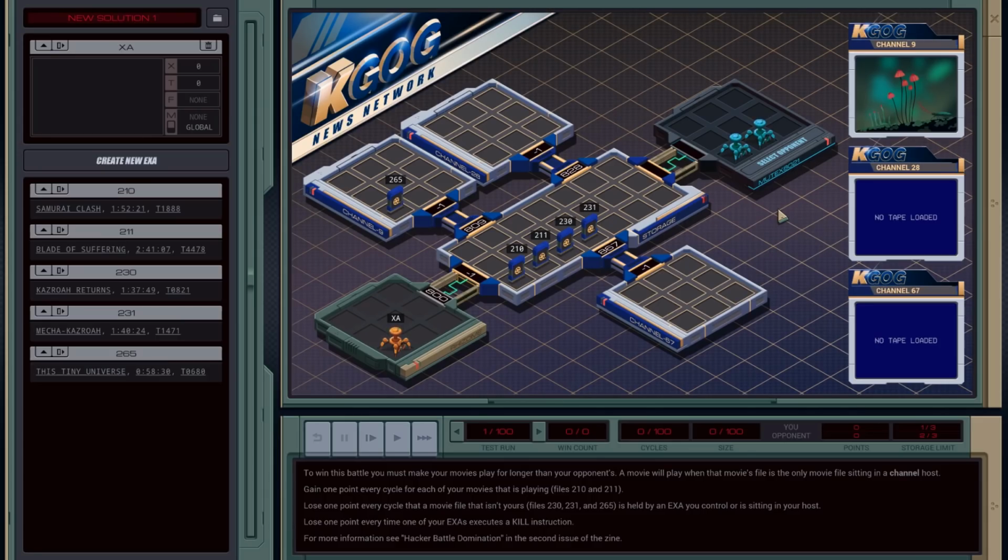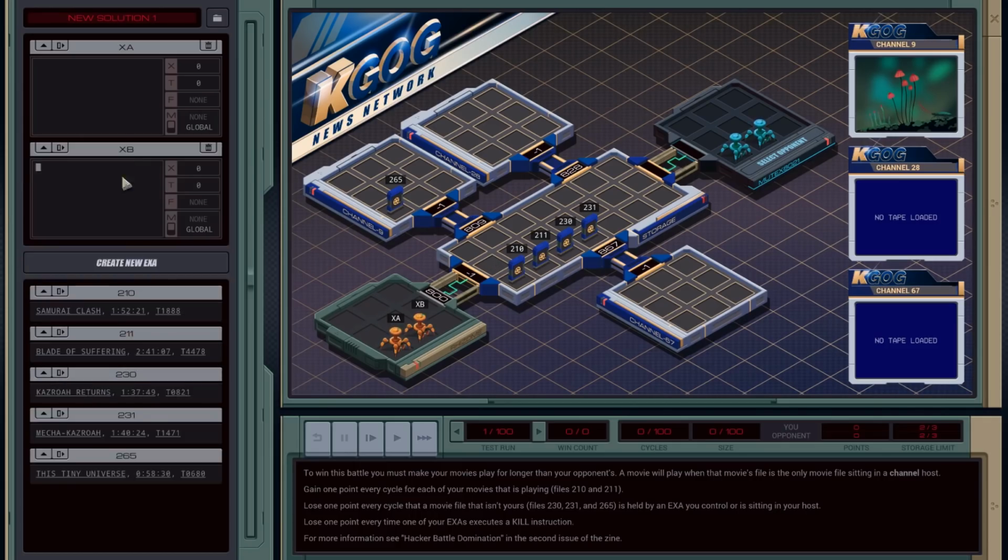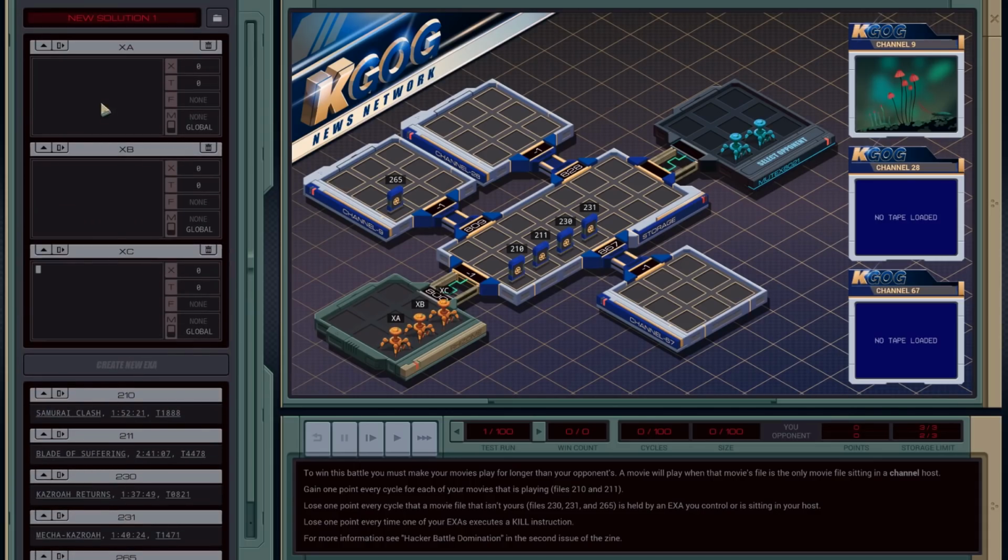Interesting. So we gotta get our files onto these channels, right? So they have 2 executable agents. So I guess what I'm gonna do is create something that just continually moves around and moves his files inwards and then takes my files outwards. Okay, so these guys, this is what we're gonna do.